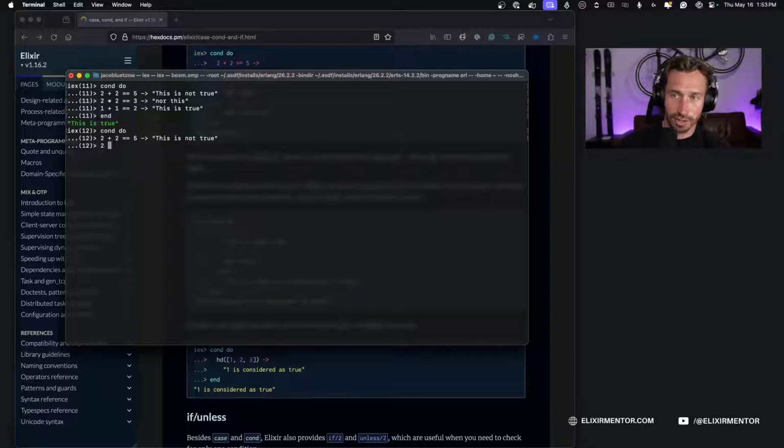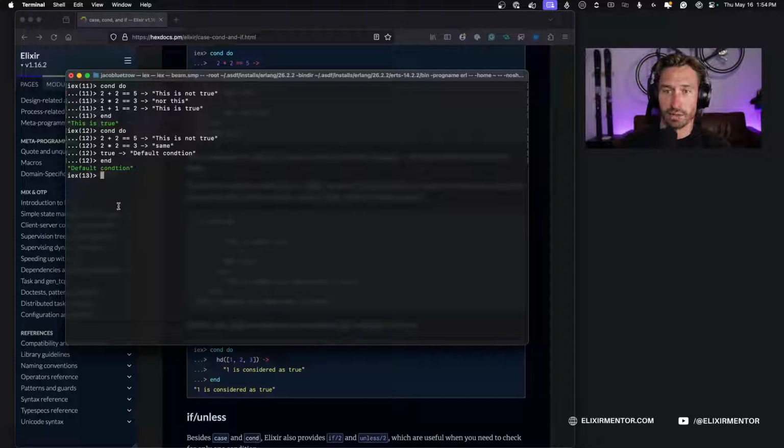And then if we do 2 times 2 equals 3, same. And then we have to have our true statement, and we'll say default condition. And when we end that, so there we go. None of them are true until we hit the end there. And so it's pretty common practice to always end your conditionals with a true at the end.